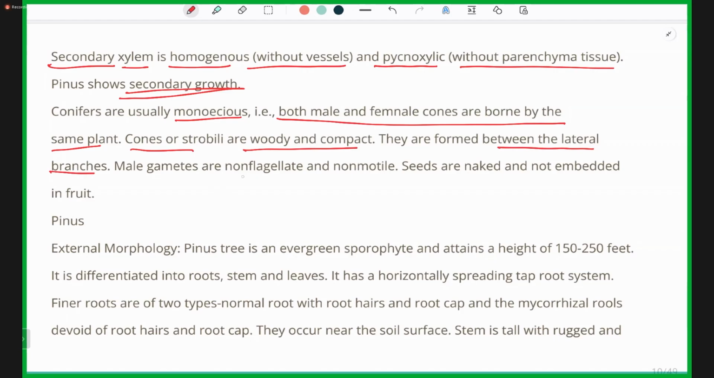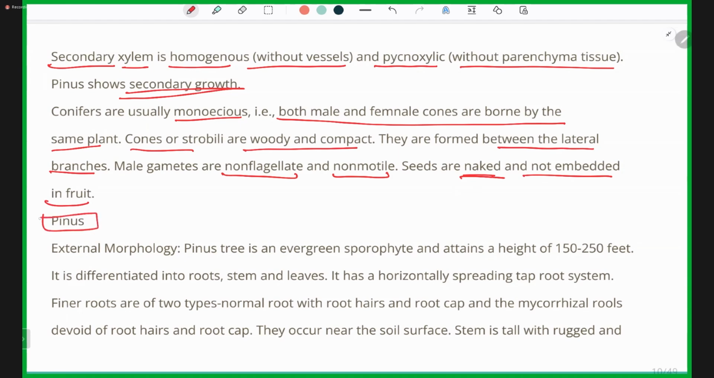Male gametes are non-flagellate and non-motile. This is a bit peculiar, as male gametes are usually motile and flagellate, but here they are non-flagellate and non-motile. Seeds are naked, as we all know, and not embedded in a fruit, because fruit formation takes place in angiosperms.